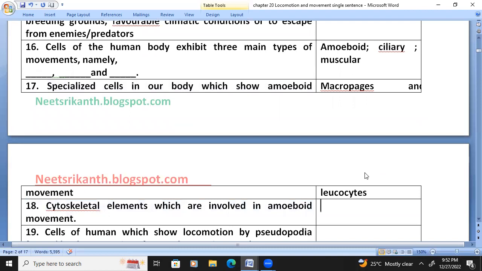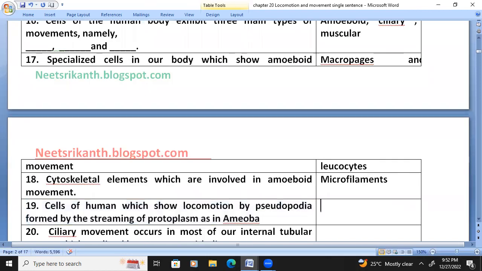Cytoskeletal elements which are involved in amoeboid movements are microfilaments. Cells of human which show locomotion by pseudopodia formed by the streaming protoplasm, as in amoeba, are macrophages and leukocytes.